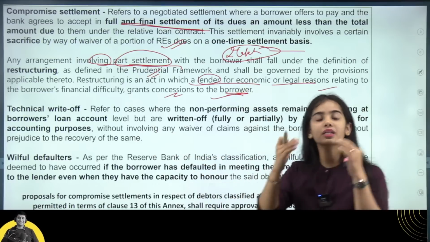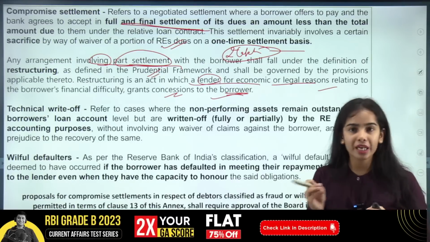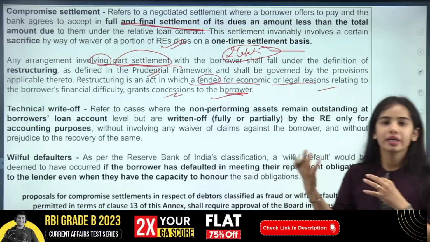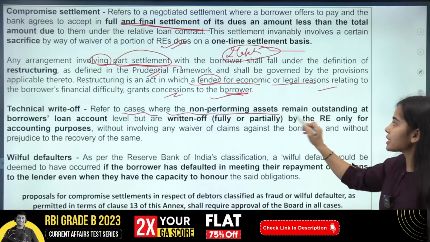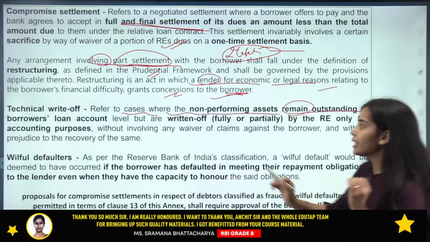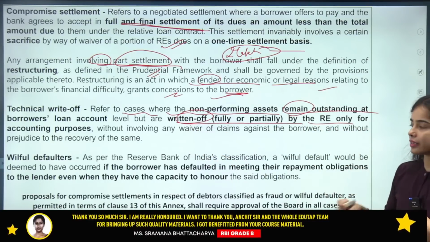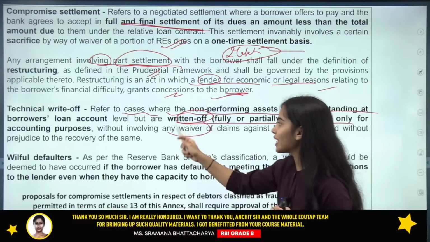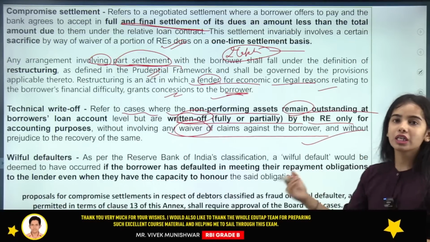Technical write-off: the bank is not showing the NPA in the books, but still the NPA is there, still the bank has to get the money. So this refers to the cases where the non-performing assets remain outstanding at the borrower's loan amount level but are written off, fully or partially not shown by the regulated entity only for accounting purposes, without involving any waiver of claims against the borrower and without prejudice to the recovery of the same.